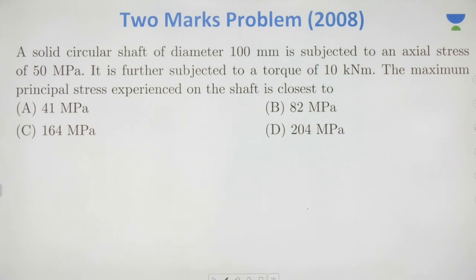Read the problem first. A solid circular shaft of dia 100 mm is subjected to an axial stress of 50 megapascal, and then there is a torque of 10 kilonewton meter. What is the maximum principal stress?